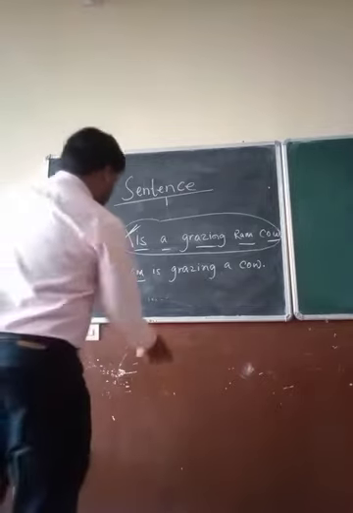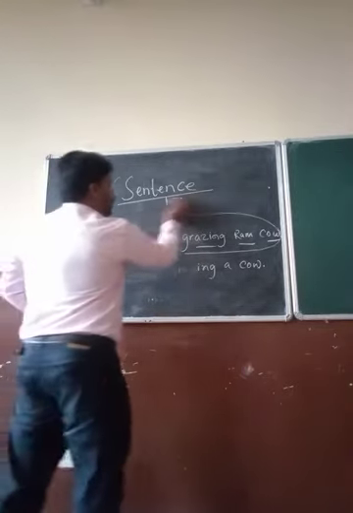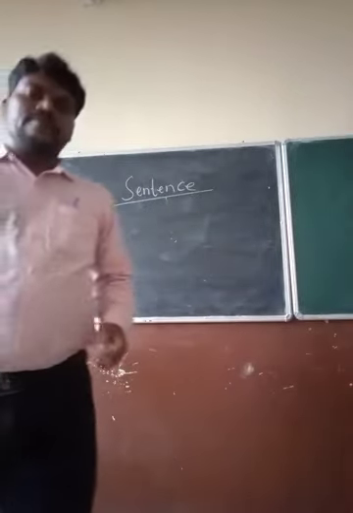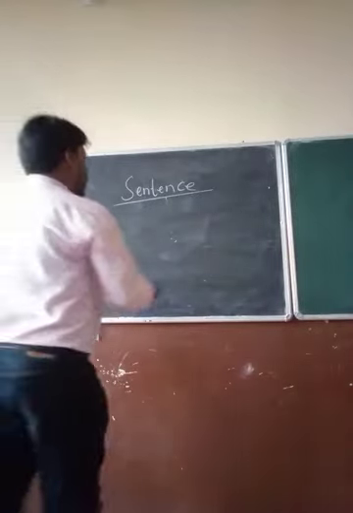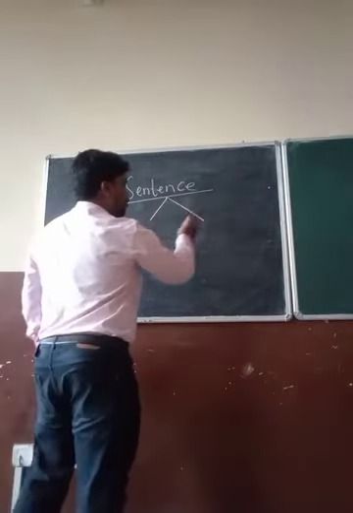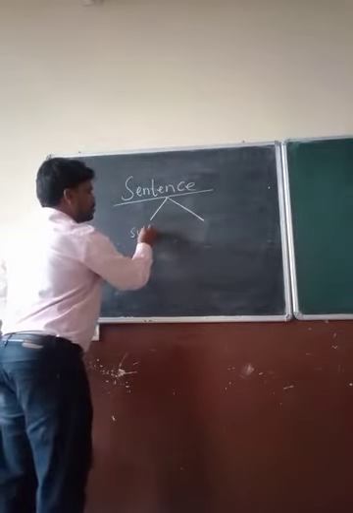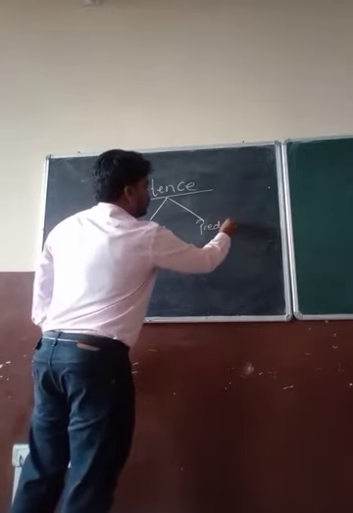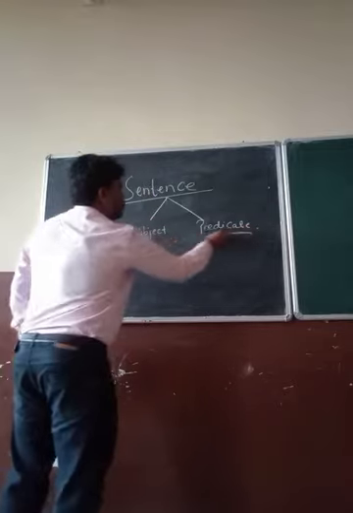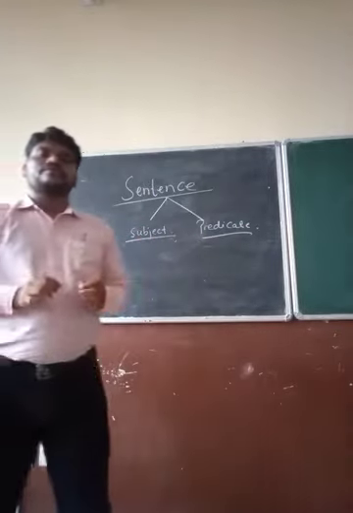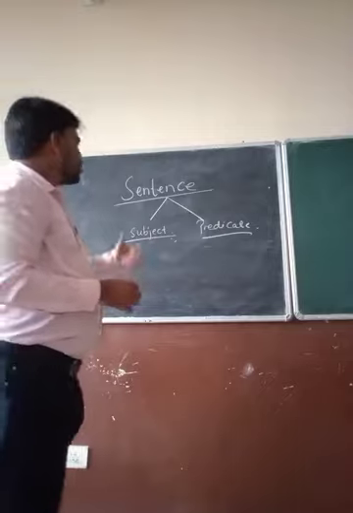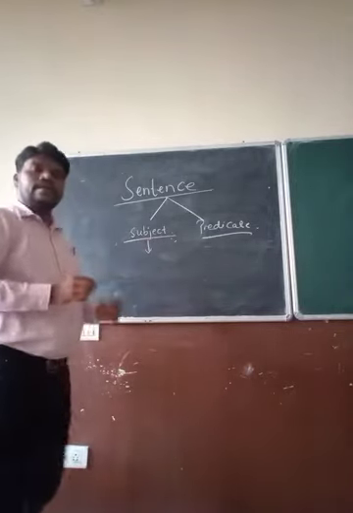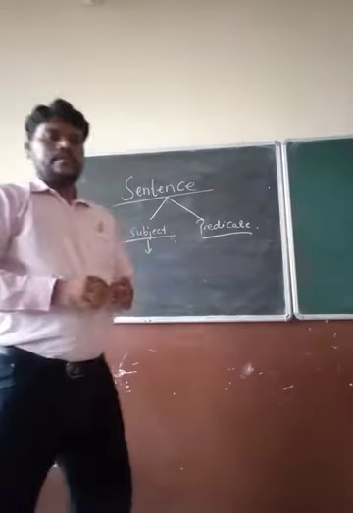Now we will see the two main parts of a sentence. What are the two main parts of a sentence? Who can tell me? One is the subject and the other is the predicate. So these are the two main parts of a sentence: subject and predicate. So what is a subject? Who can tell me?